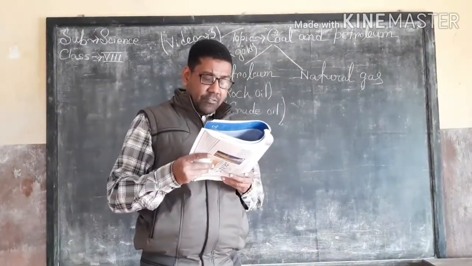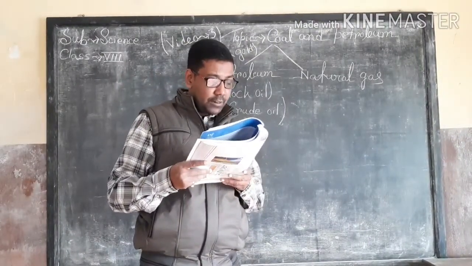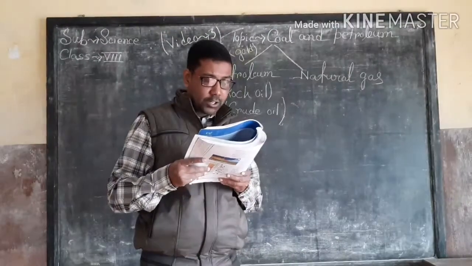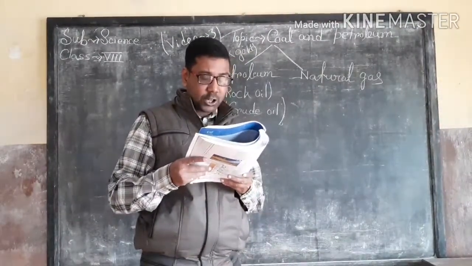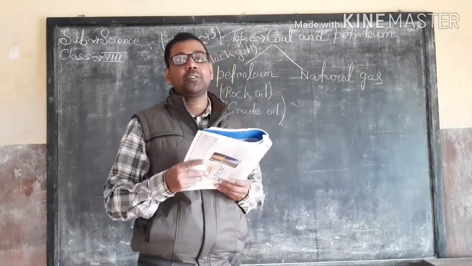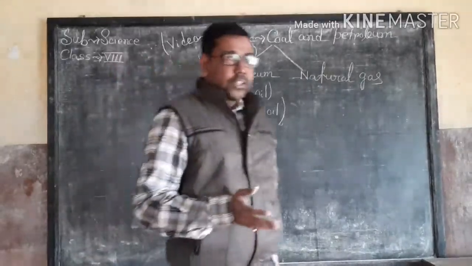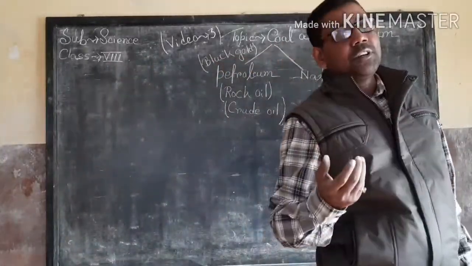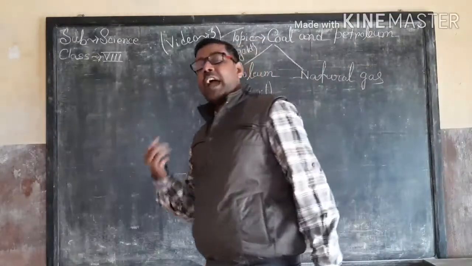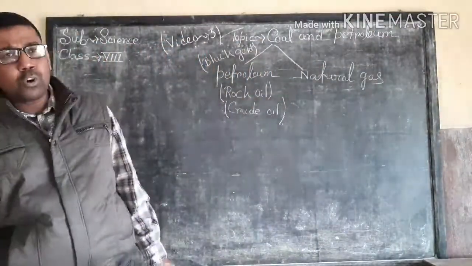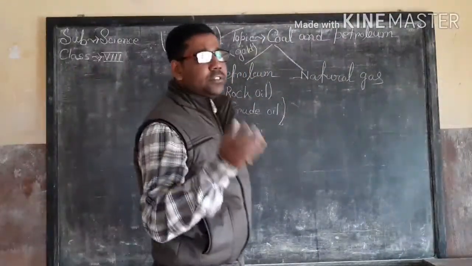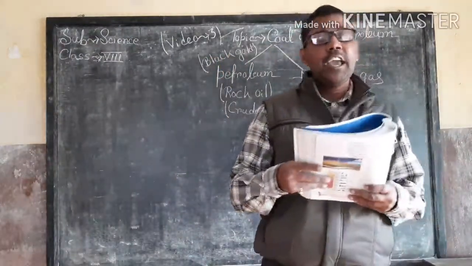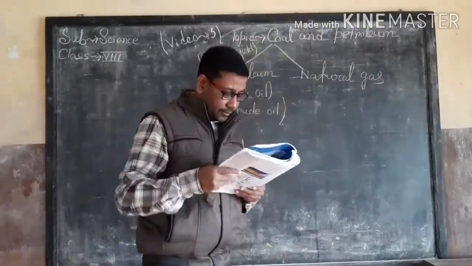And it is an efficient and convenient fuel because it does not produce any ash or smoke on burning. So the burning of natural gas does not produce any type of ash or smoke, and that is the reason it is called a very efficient and convenient fuel.